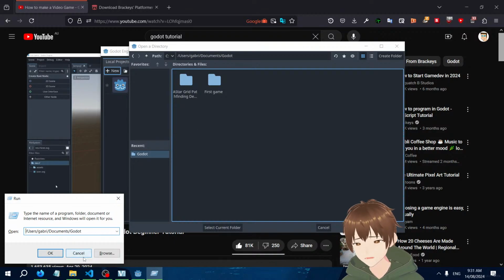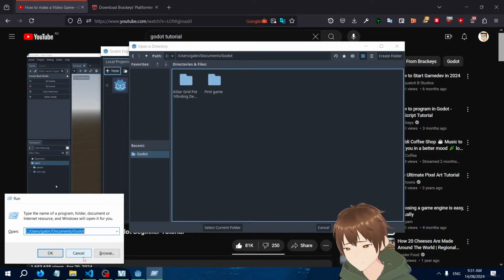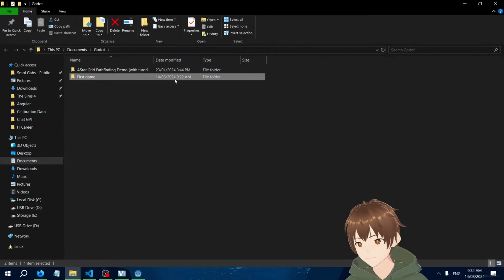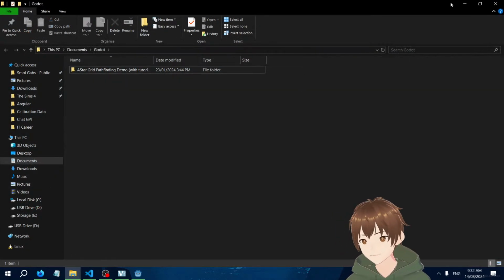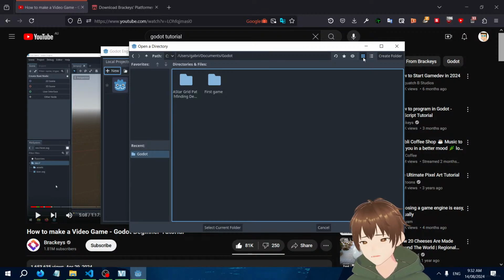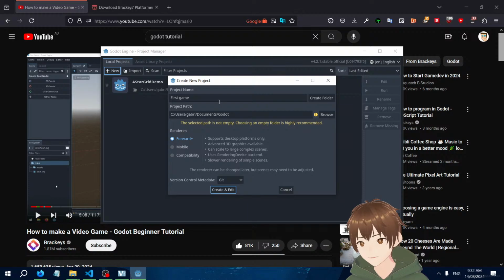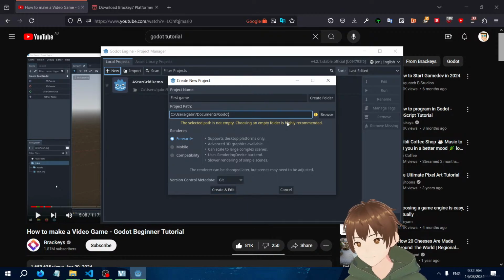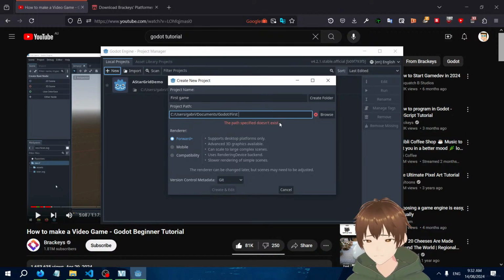Getting me the first game. There. And then if we do this, it should be gone. We can select the current folder. This will be called first game. Project path Godot, first game.